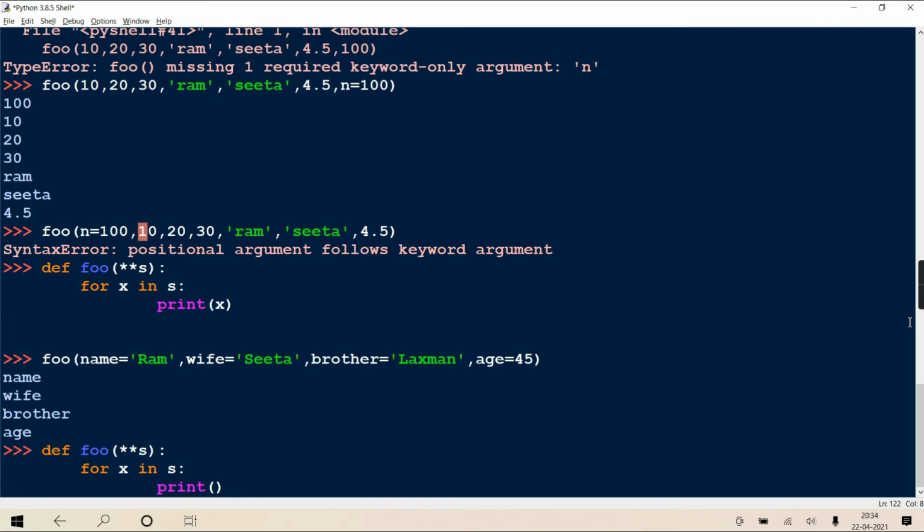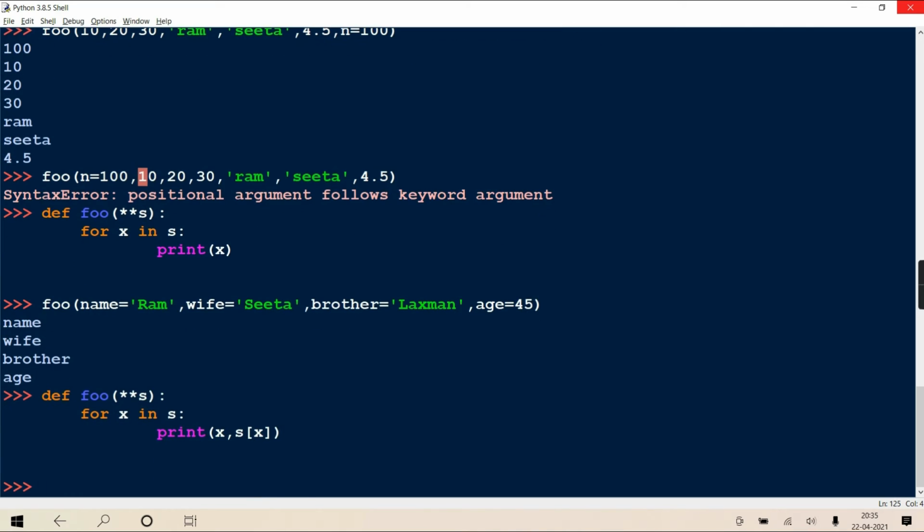All these things again in the 4th chapter we are going to learn, don't worry, because the 4th chapter I said is especially devoted to data structures. So in that, dictionary we will be learning in detail. Now here you are just getting a short introduction. So I'll write x and s of x. See here? And now I'm calling this.